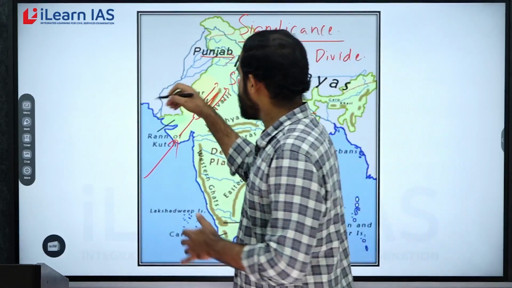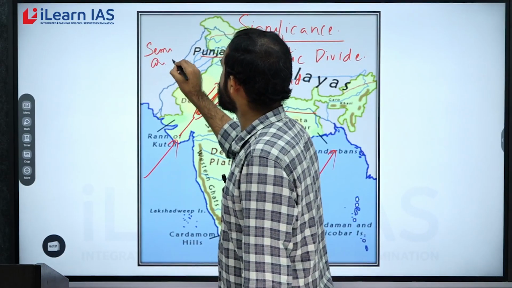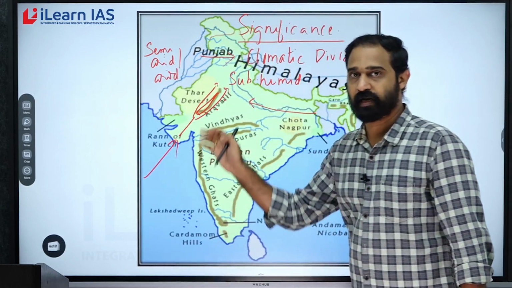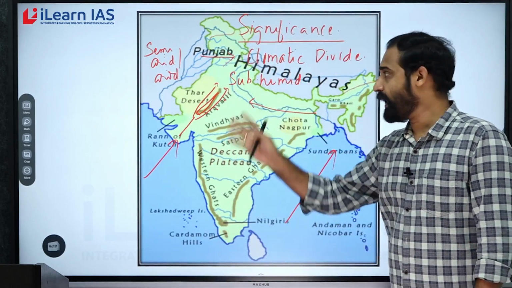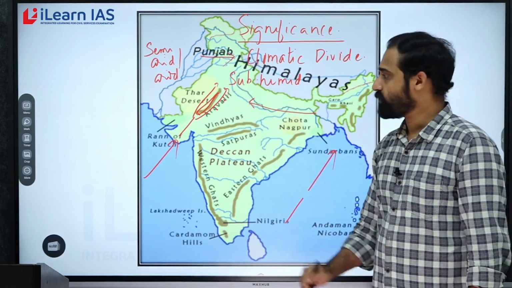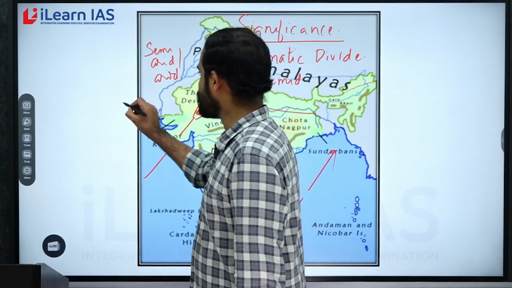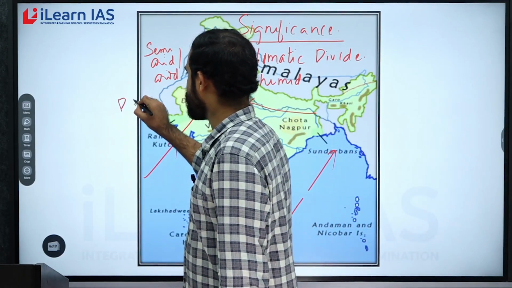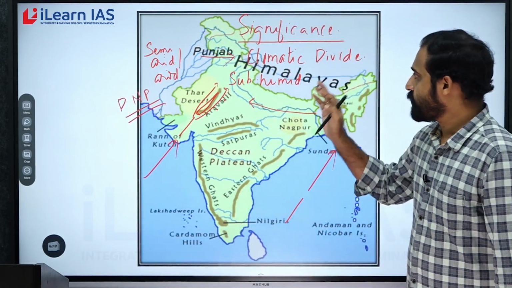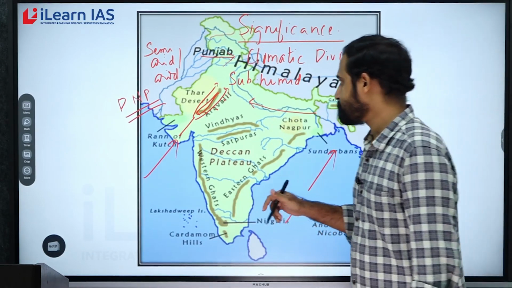Western side, it is actually semi-arid or arid. The rainfall is very less, population is less, and because the rainfall is very less, you can find the Thar Desert here. The national parks here will be associated with the Thar Desert. You can find the Desert National Park here. Okay. So, this is very significant information. It acts as a climatic divide.